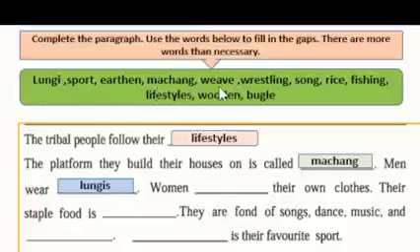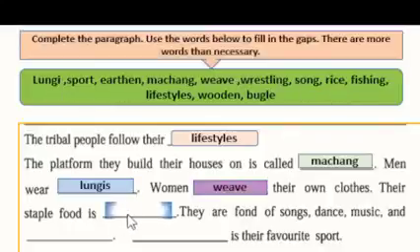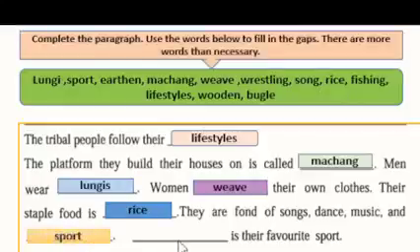Yes, we got the verb weave. Women weave their own clothes. Their staple food is, there will be a noun, so the staple food, yes, we got this. So it will be rice. They are fond of song, dance, music, and as these all are nouns, so after that there will definitely be a noun. So let's see, the noun will be, yes, this will be sport, and obviously wrestling is their favorite sport.